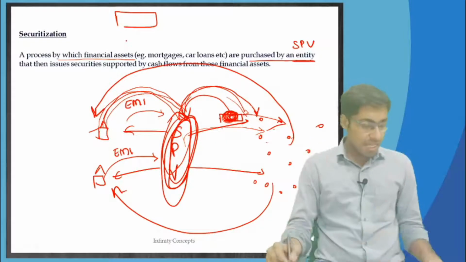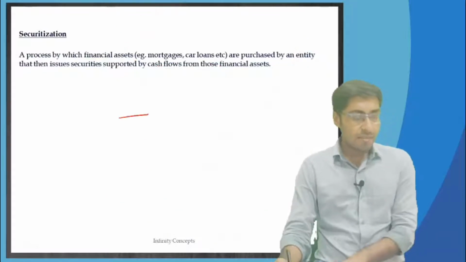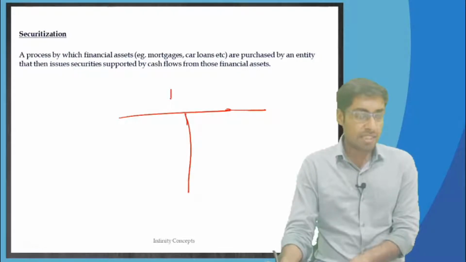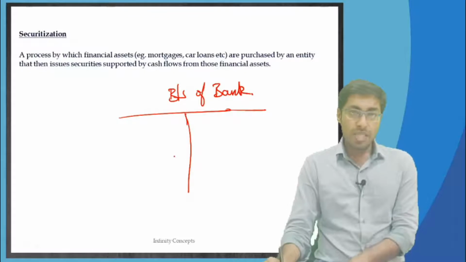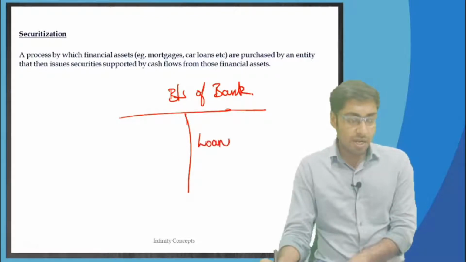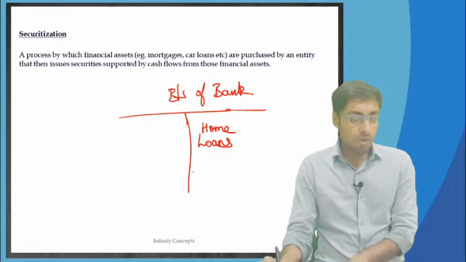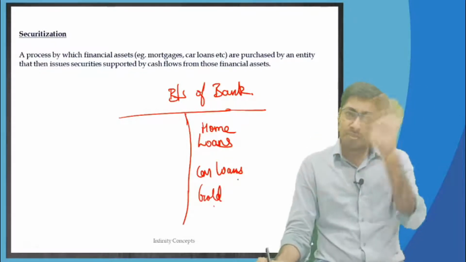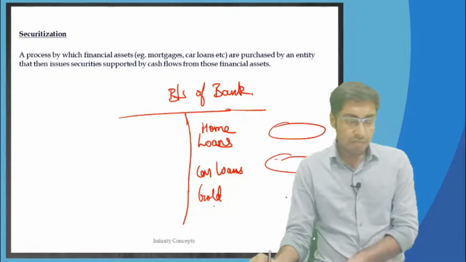Tell me one thing, what is the balance sheet of a bank? If we are following a T-shaped balance sheet, what will the balance sheet of a bank be? On the asset side, there will be so many loans given out: home loans, car loans, gold loans, and what not. All the types of loans will be given out over here.